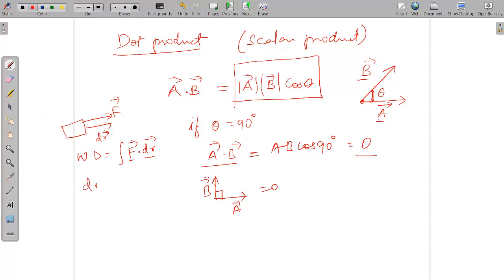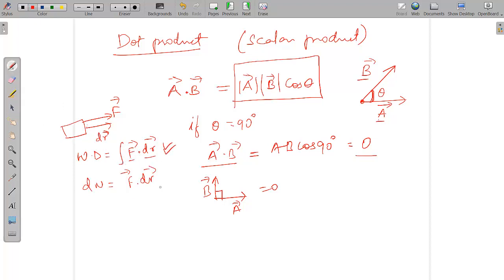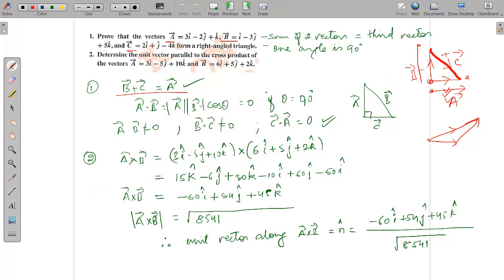So the small work done dW is F dot dr. When we integrate all these small work done, we will get the total work done. And if you want to know the work done only during the displacement dr, it is given by F dot dr. You can see here that work done is not a vector quantity. Work done is a scalar quantity because it is equal to the dot product of two vectors. So this is the use of dot products.